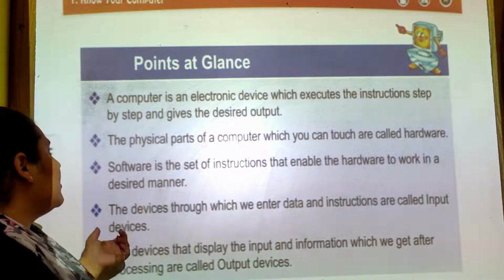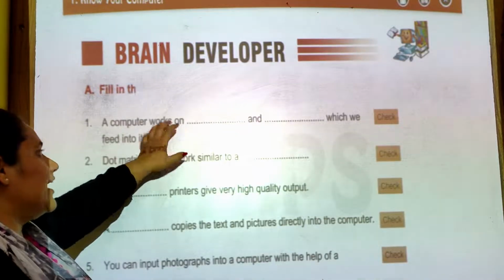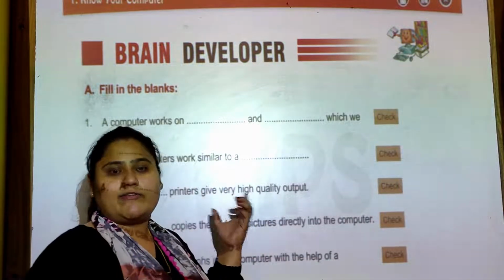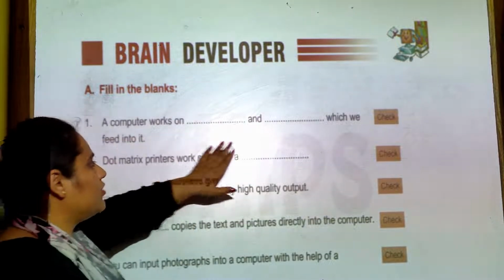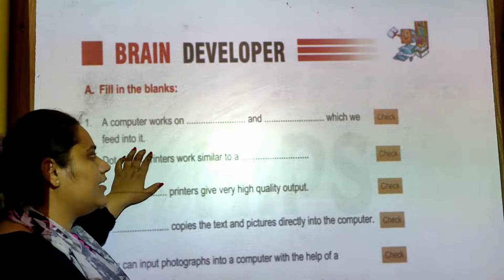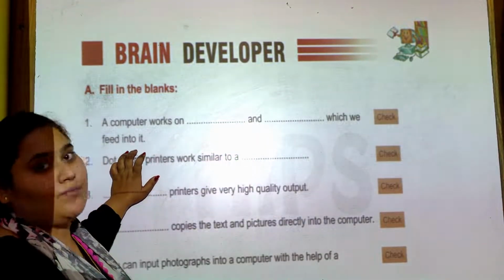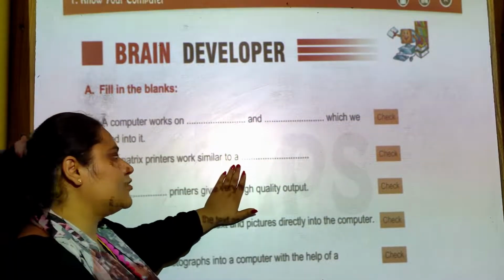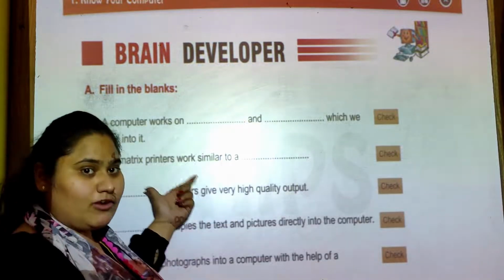So, children, here are some exercises which you can see in your textbook. Those who have the books, they can do it very easily. And you have the options also. Computer works on dash and dash feed into it. You know that? Do I have to tell? No, but I know you all know. Dot matrix printers work similar to a... Okay, and I will wait for your work.